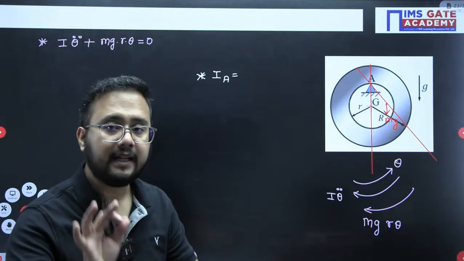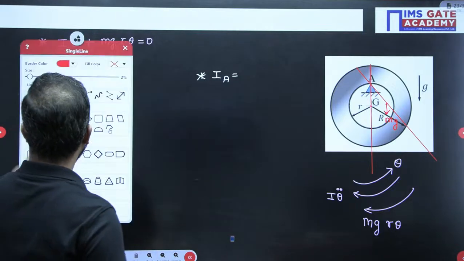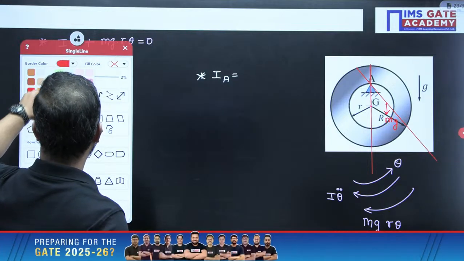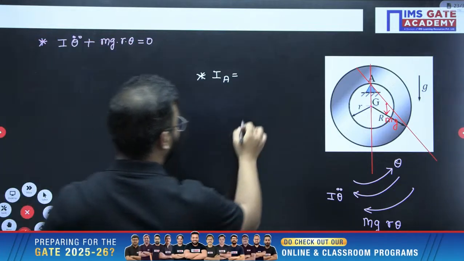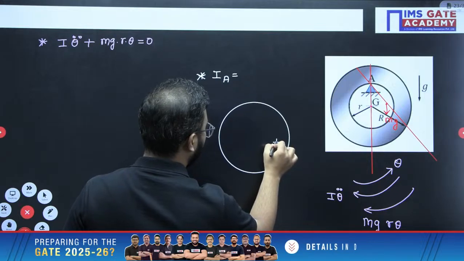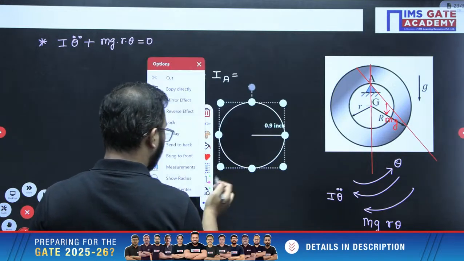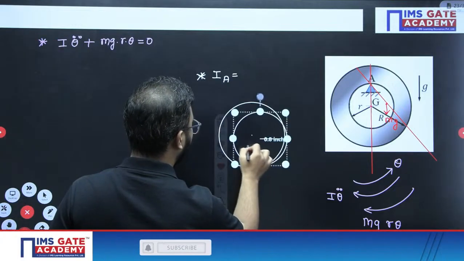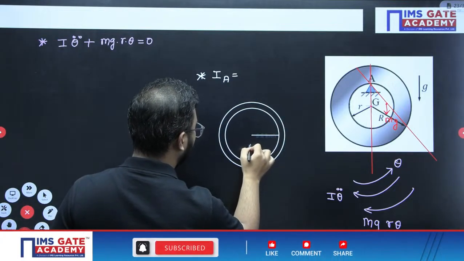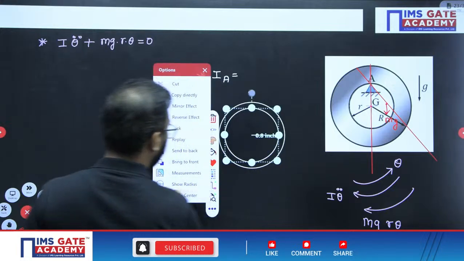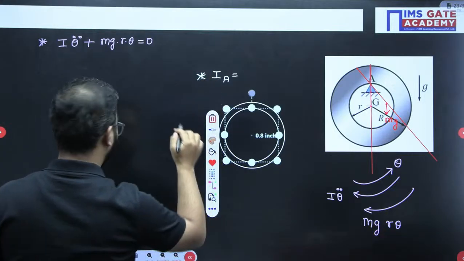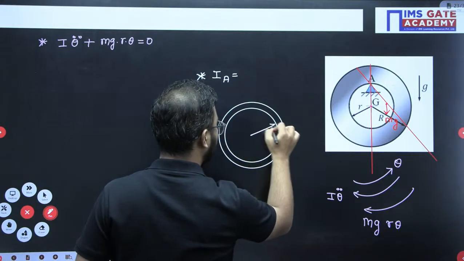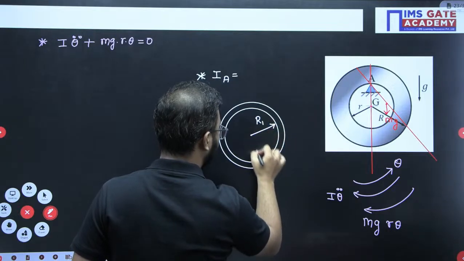So for that, everyone should understand, for writing the mass moment of inertia value of a circular disc, or we can say a ring here in this case, you need to remember one formula. Now let us consider this is radius r1, this is radius r2.